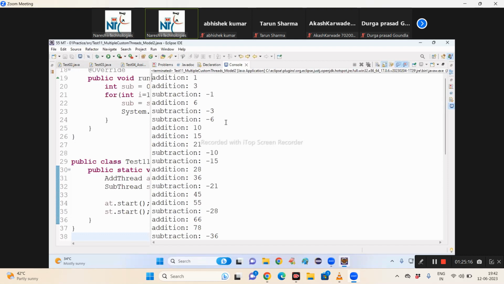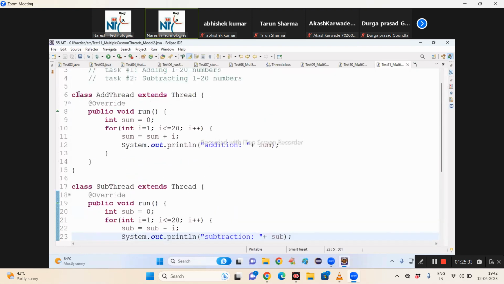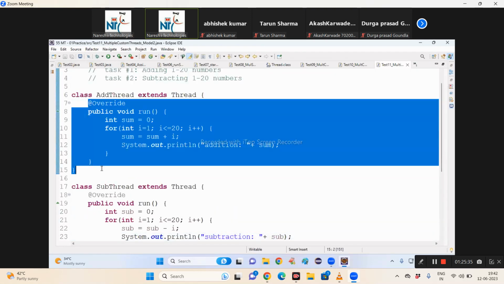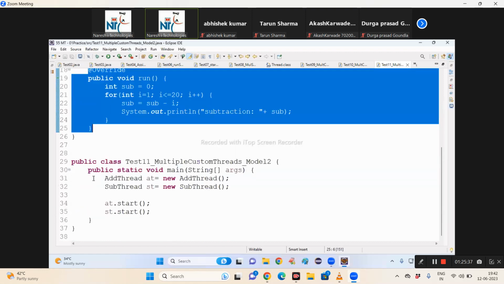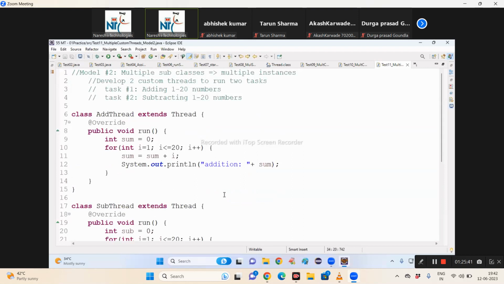Do you want sequential or concurrent? Concurrent. Yes, everyone, any doubts? So we want to execute 2 different logics concurrently. For that, we have created 2 subclasses. First subclass, first task. Second subclass, second task. And then the main method for starting the 2 threads. Done. Clear? Okay.